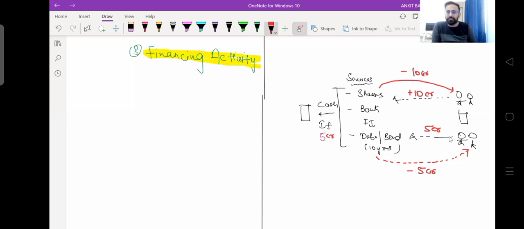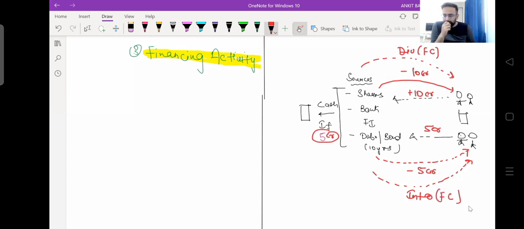Similarly with banks and financial institutions. Whenever you borrow a loan or issue debentures, you pay interest to your debenture holders or to the banks. And if you have issued shares, you will be paying dividend to the shareholders. This is going to be your finance cost, because if you take money from outside bodies, shareholders or debenture holders, you have to pay some amount to them. So this whole activity is a financing activity.